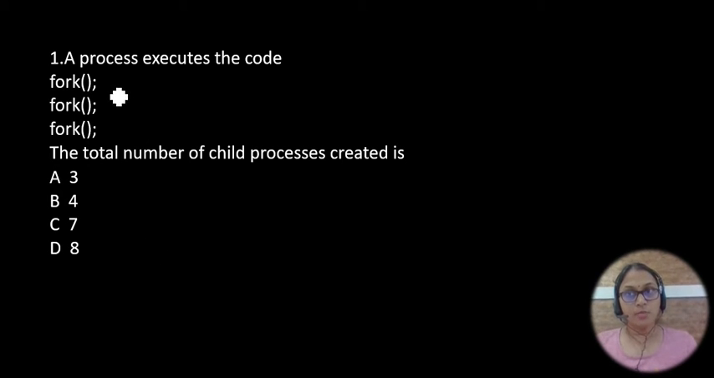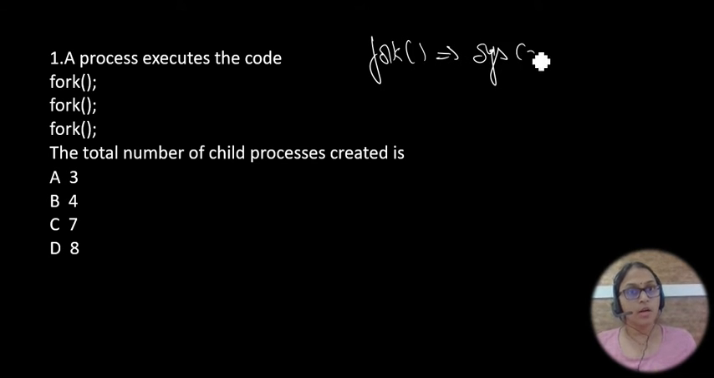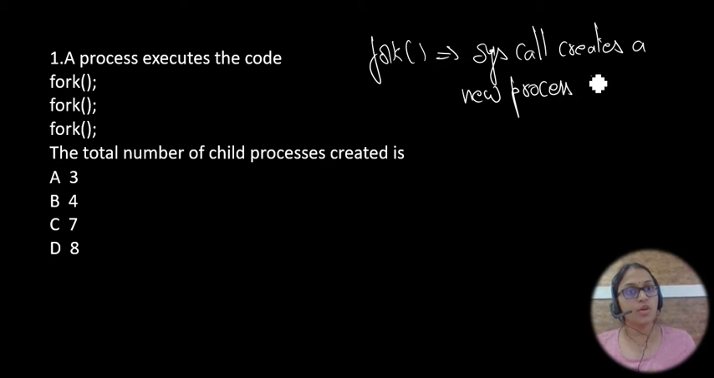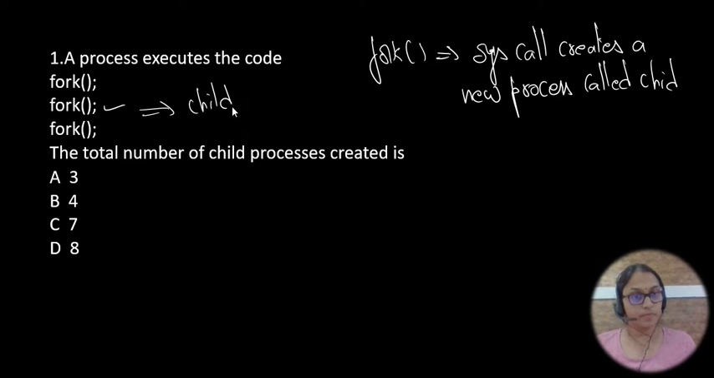Before proceeding with the concept, let me explain what a fork is. So what do you mean by fork? A fork is nothing but a system call. It is a system call that creates a new process called a child. So whenever you call the fork, a child is going to be created. If you call it any number of times, that many children will be created. So a fork is a system call which creates a new process, called a child. Okay, so this is the concept.